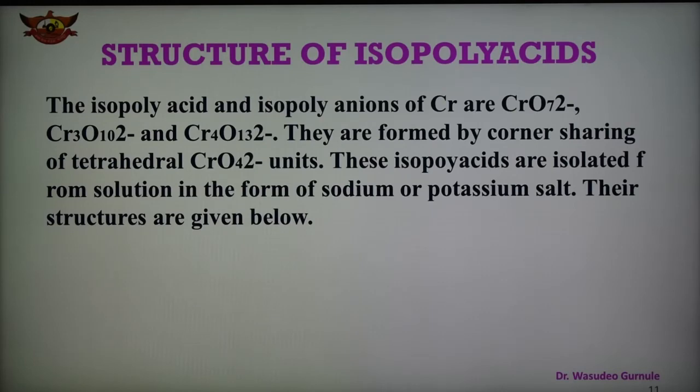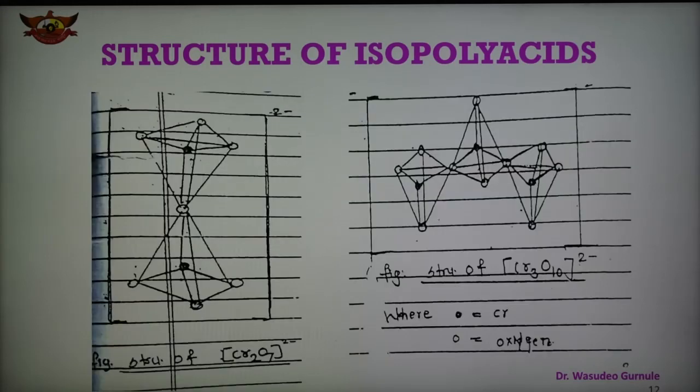Now, the structure of the isopolyacids. It is observed that the isopolyacid anions of chromium, that is Cr2O7 2 minus, Cr3O10 2 minus and Cr4O13 2 minus, are all formed by the corner sharing of tetrahedral CrO4 2 minus units. These isopolyacids are isolated from the solution in the form of sodium or potassium salts. Their structures are shown here.